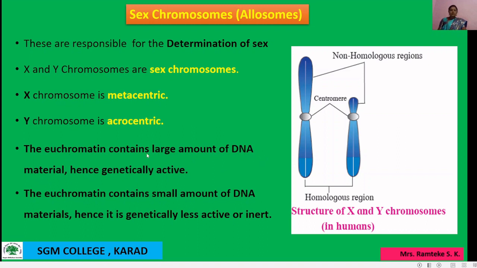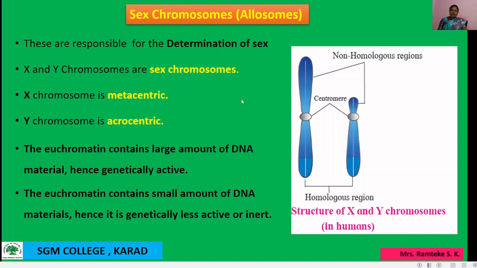Heterochromatin contains a small amount of DNA material, hence it is genetically less active or inert.